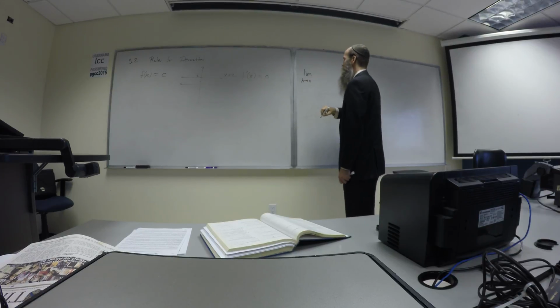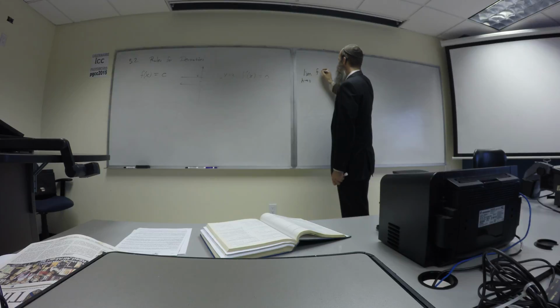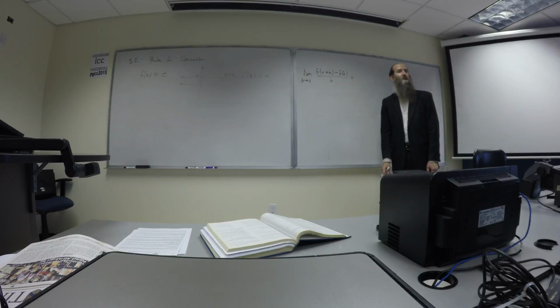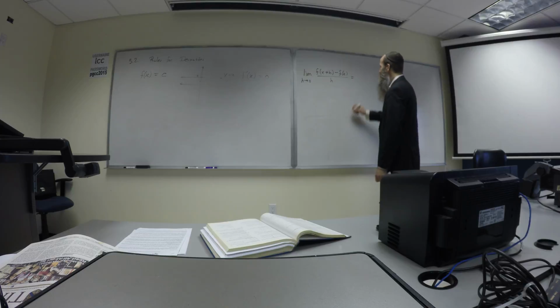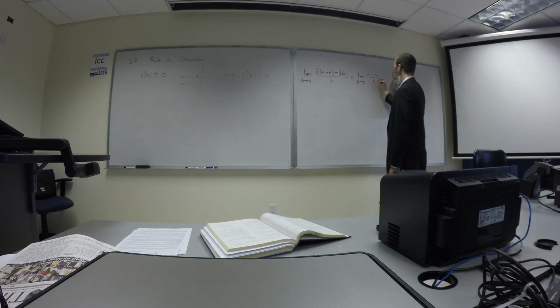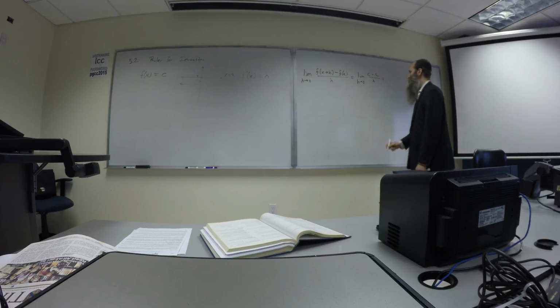Limit as h approaches 0 of f of x plus h minus f of x over h. So now, what's f of x plus h? Well, the function is constant, so it must be the value c, right? So the top is c minus what? f of x. What's f of x? It's always c. So it's c minus c over h. What's c minus c? 0. Correct.